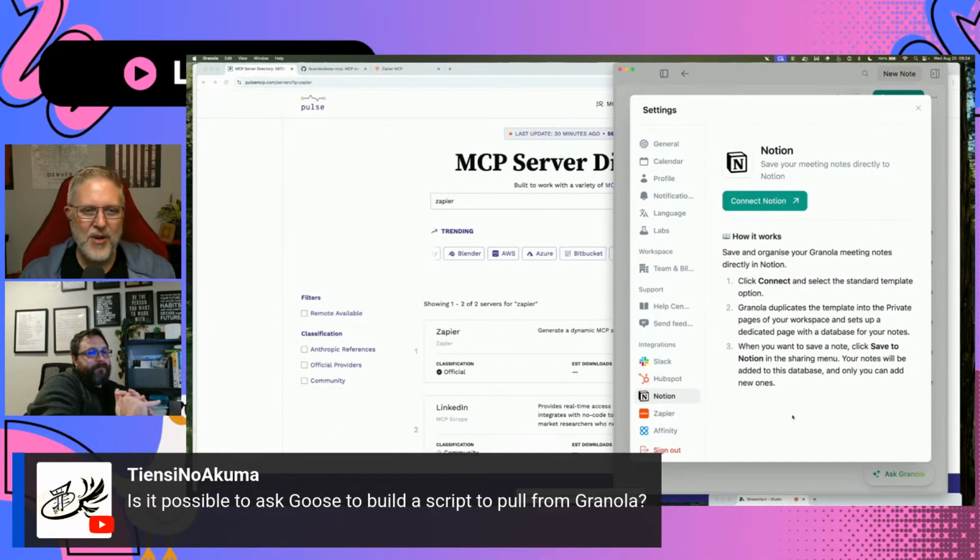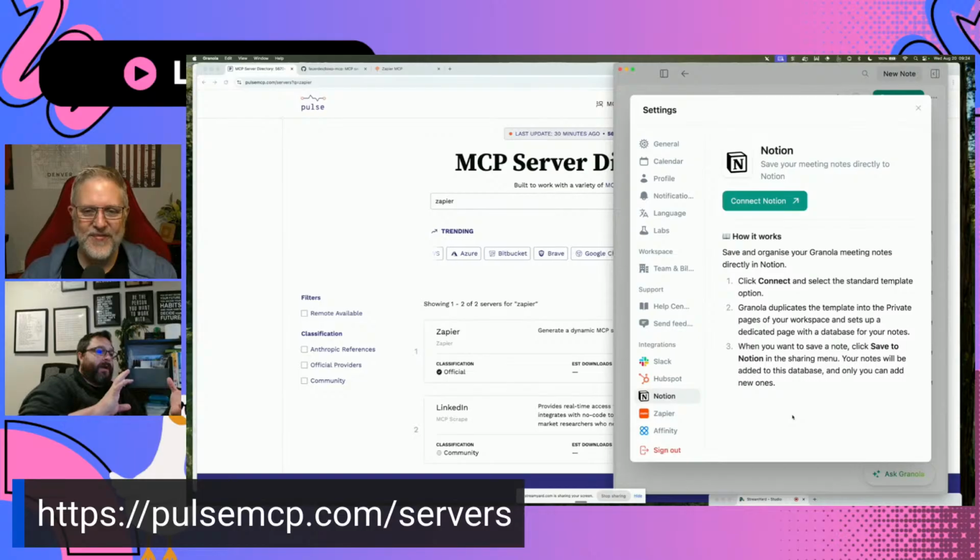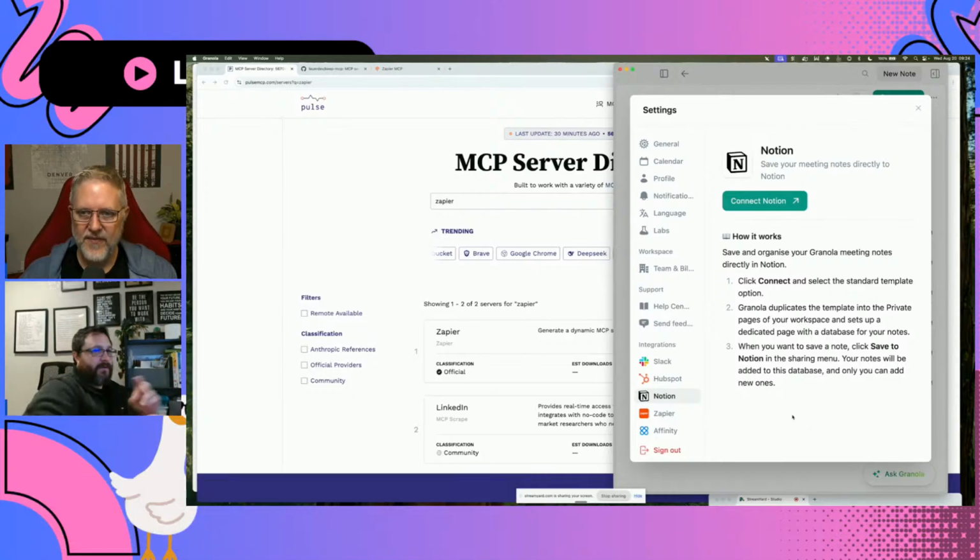Yeah, but then we're bypassing Goose. That's the whole point of the live stream: how do we get Goose to do things? No, what I was saying was that it could actually create a to-do list in Notion. Goose could take it from notes in Notion to create a to-do list in Notion, if that's what I was using. But yeah, actually putting it into Keep would be the helpful thing for me.